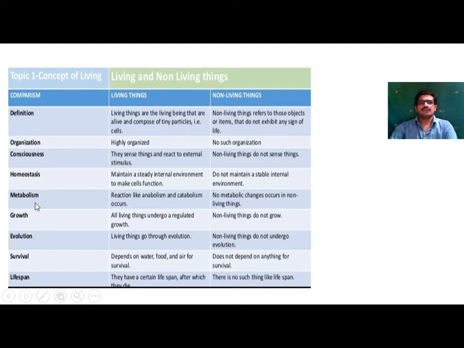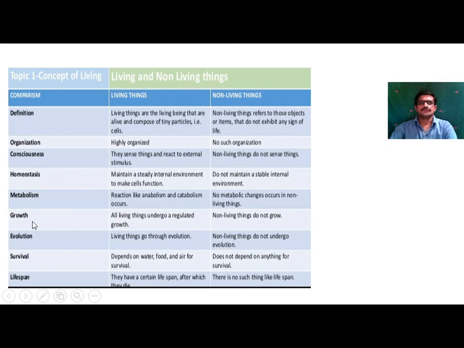Next one, metabolism. In living things, that is plants, animals or any organism, metabolism occurs. Metabolism consists of anabolism and catabolism, that is formation of product and breakdown of product. It is found only in living things. In non-living things, no metabolic changes occur.